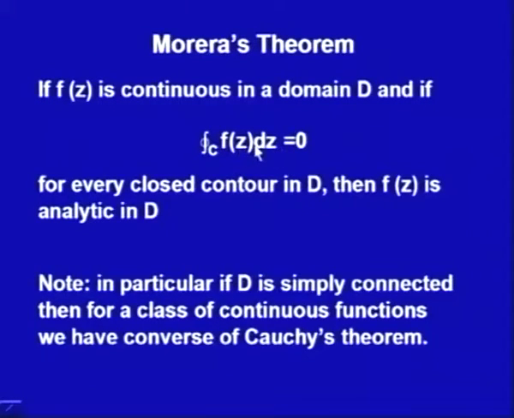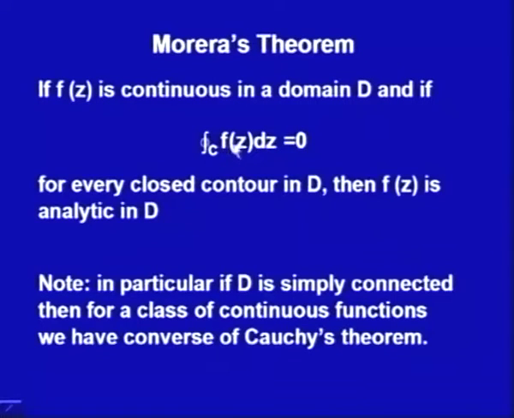If it is independent of path, then by Cauchy theorem we do know that it must possess an antiderivative, which is the indefinite integral of f z, that is capital F z, or in other words f z would be the derivative of that capital F z. Capital F z is certainly analytic because it is an antiderivative.